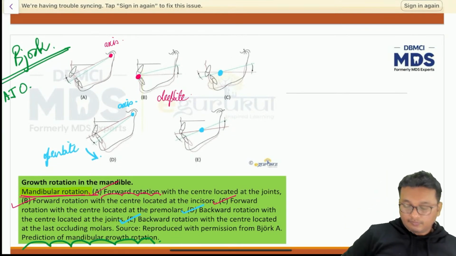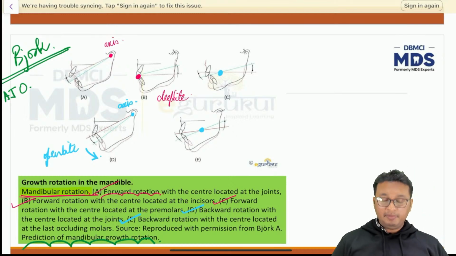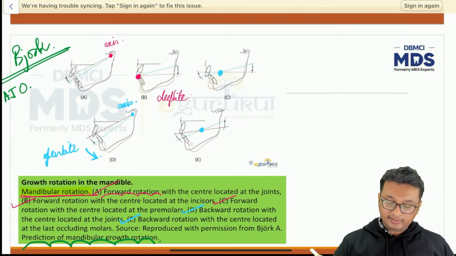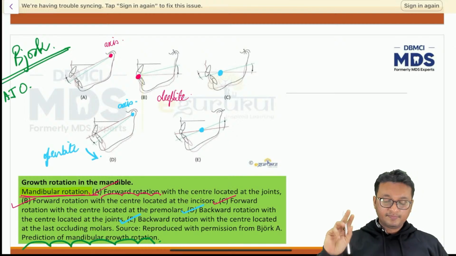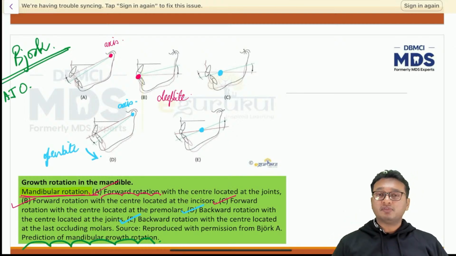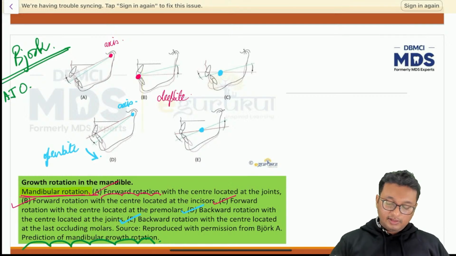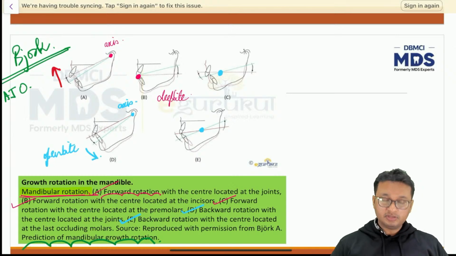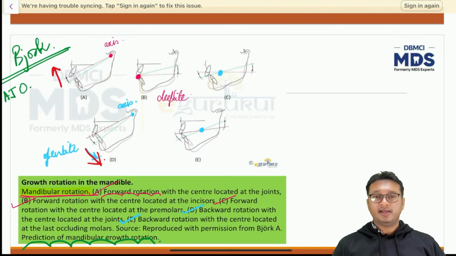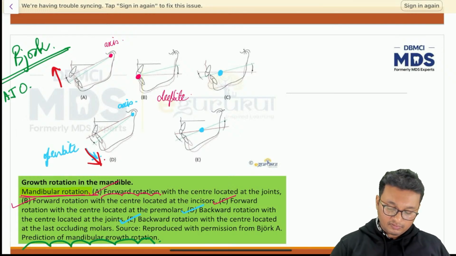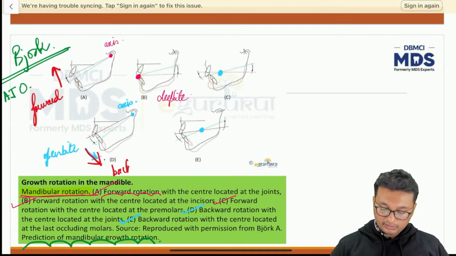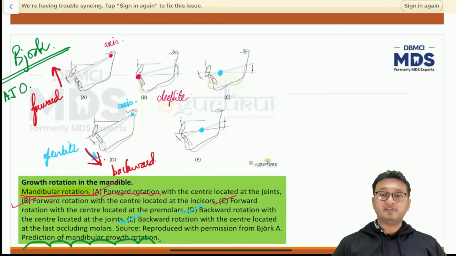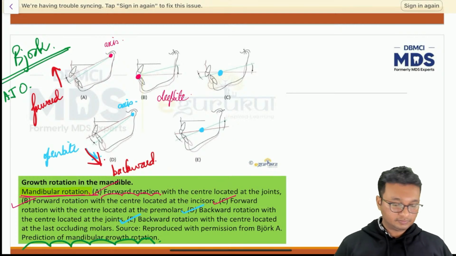So figure A and figure D are the same thing. The only difference is the direction of growth of the mandible, basically. In figure A, the mandible is growing in an upward and forward direction, whereas in figure D, the mandible is growing in a downward and backward direction. So we have forward growth and we have backward growth. That is the only difference between A and D. Okay.